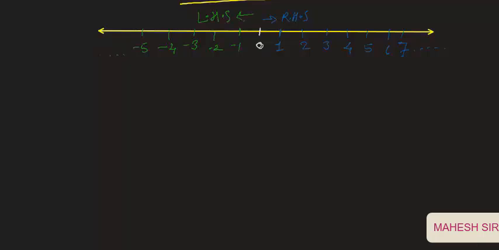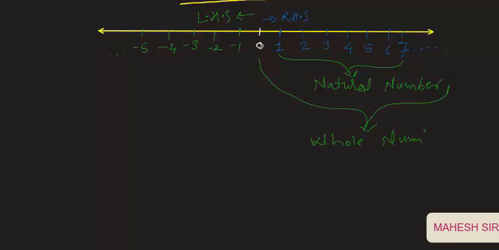Okay, so students, let us try to understand this. On the scale all numbers are listed. From 1 to infinity, the name of these numbers is natural numbers. And from 0 to infinity, the name of these numbers is whole numbers.